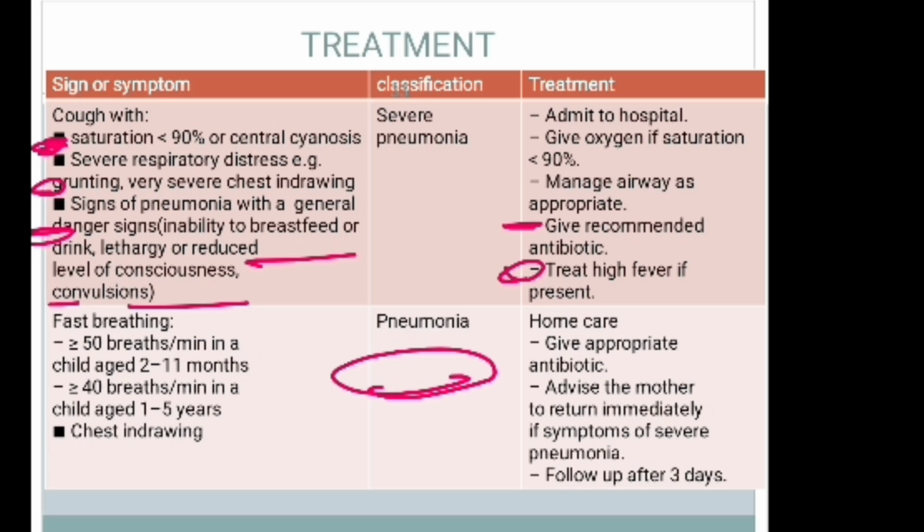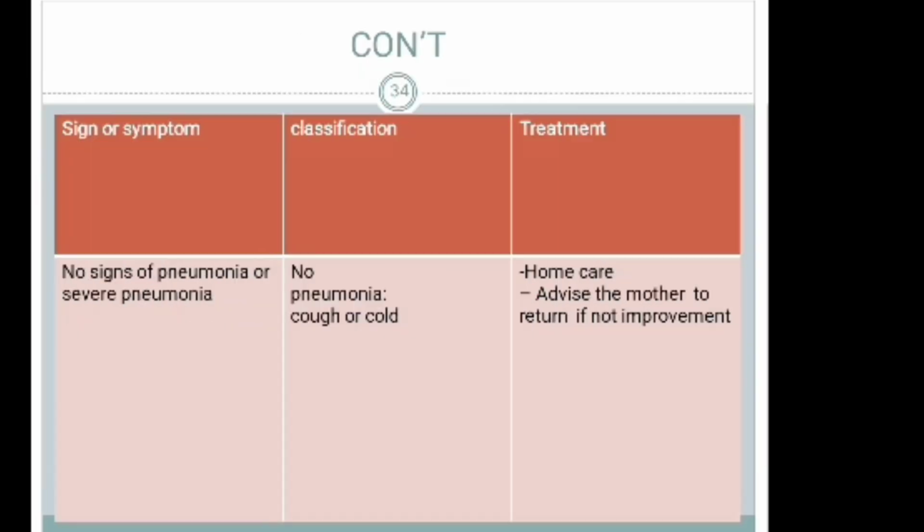Those are the signs of pneumonia. And the third one is non-pneumonia. If the patient has no sign of pneumonia or severe pneumonia, only a cough or cold, you can say no pneumonia. Depending on those signs and symptoms, we can treat pneumonia.